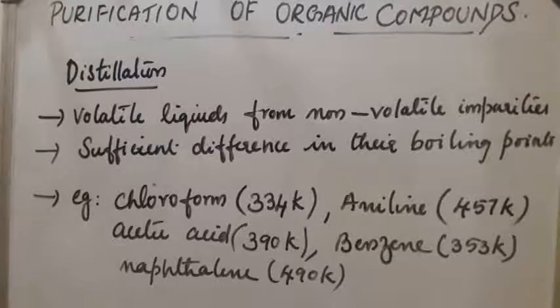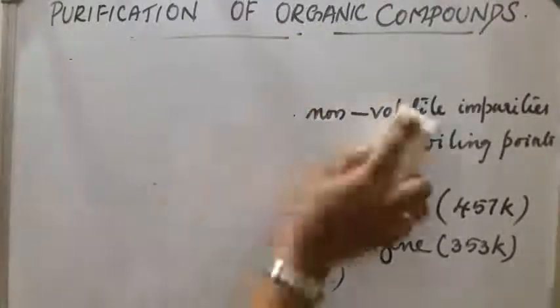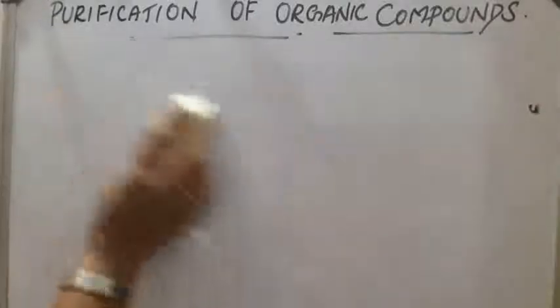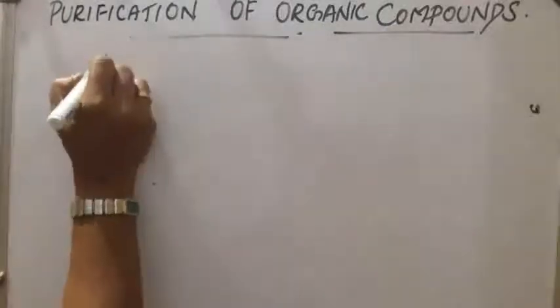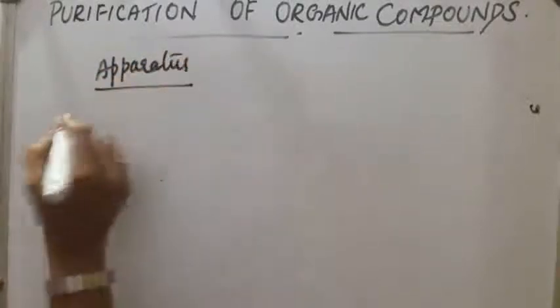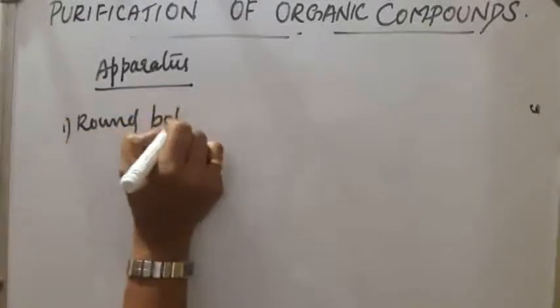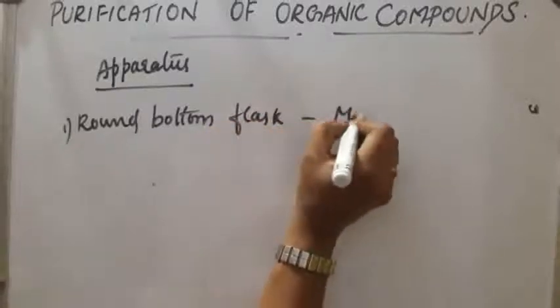Now let us explain the apparatus. The apparatus contains a round-bottomed flask in which the mixture is taken. Then we heat it, and the vapors pass through a condenser. There it gets cooled and is collected in the receiver. So the apparatus consists of a round-bottomed flask containing the mixture.